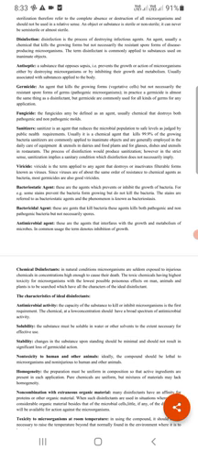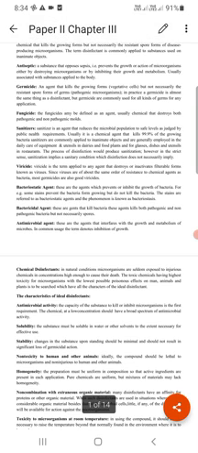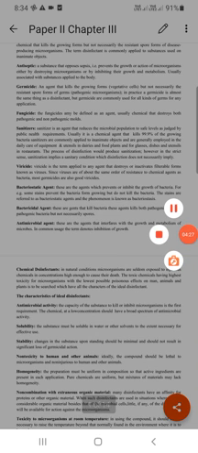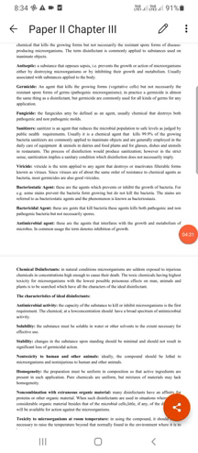Sanitizers are agents that reduce the microbial population to a safe level as judged by public health requirements.